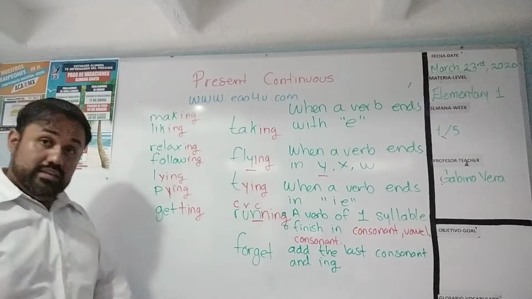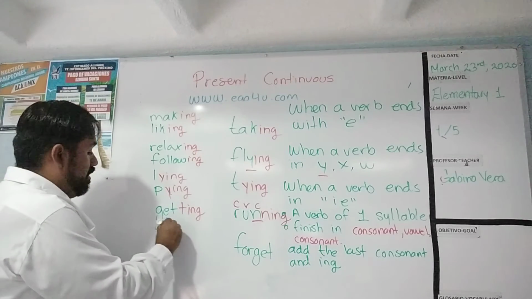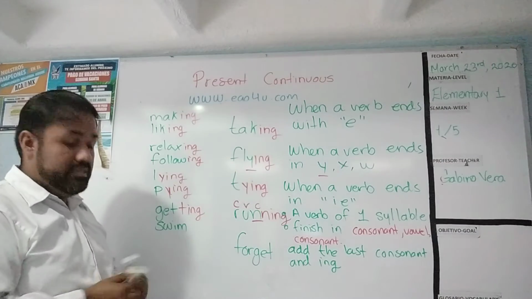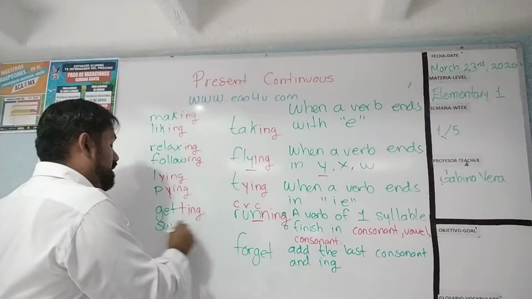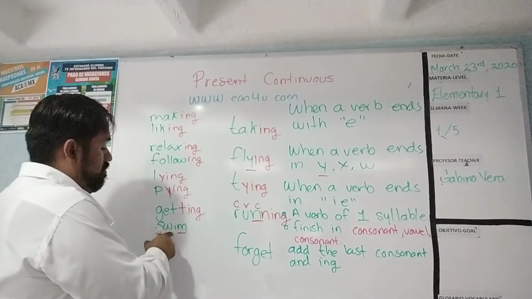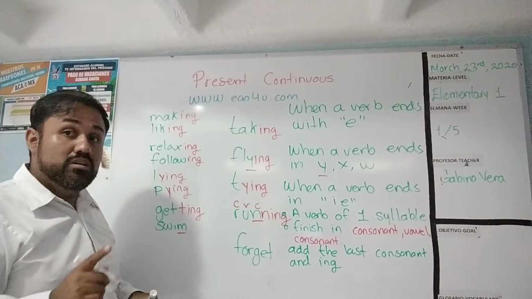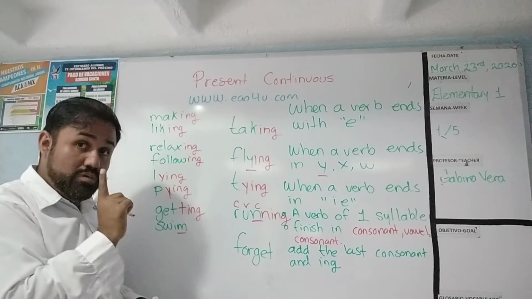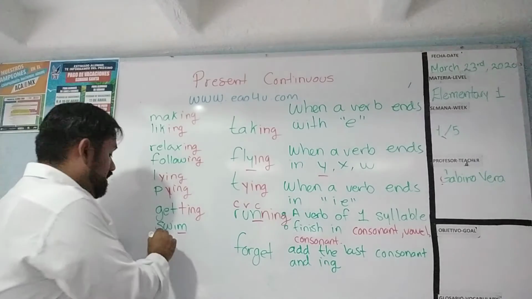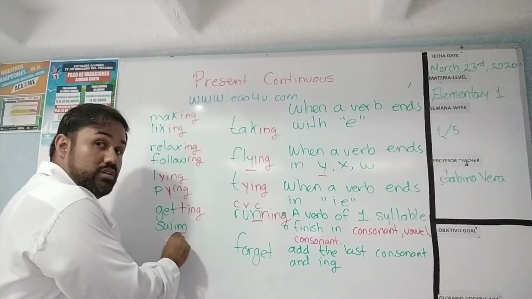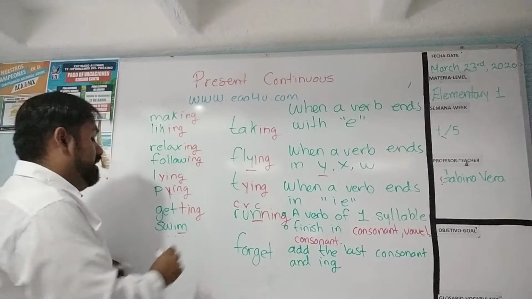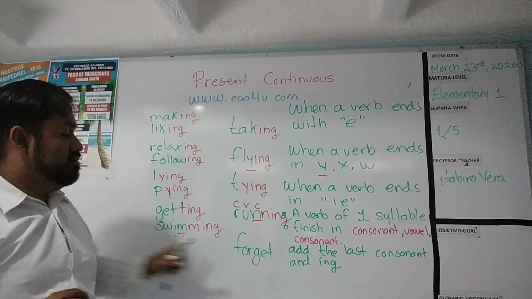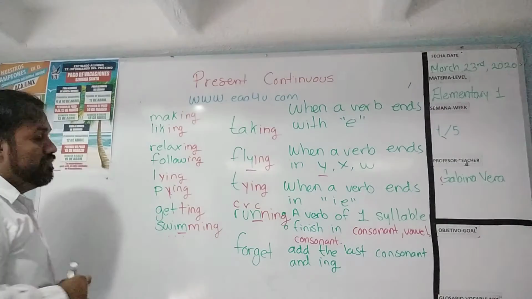Other example. We have the verb swim. The verb swim is consonant, vowel, consonant, but check it out. Swim is just one sound. Swim. And then we have consonant, vowel, consonant, so double the M and add I-N-G. Swimming.